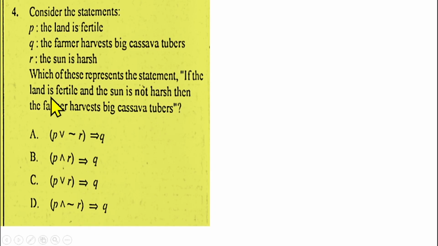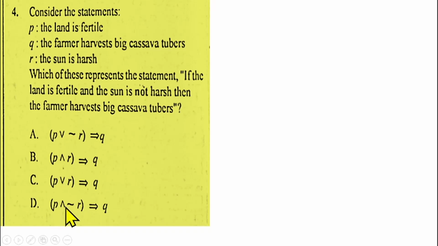We are saying that if the land is fertile, that is P, and the sun is not ash. The sun is ash is R, and the sun is not ash is the negation of R. So you need to negate R, and the connective is the symbol for AND. So I should have if P and negation R. So where is that one? We have it here.